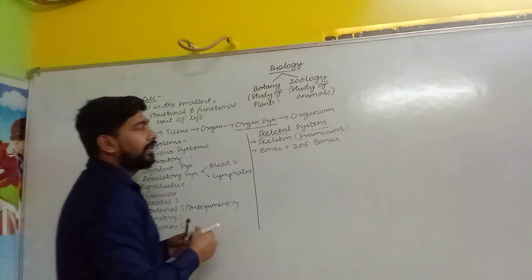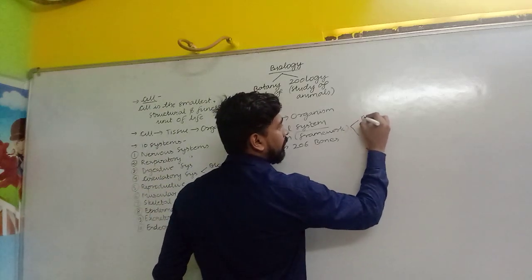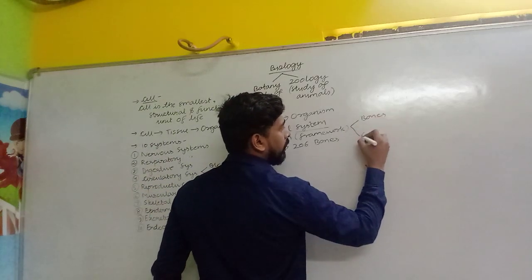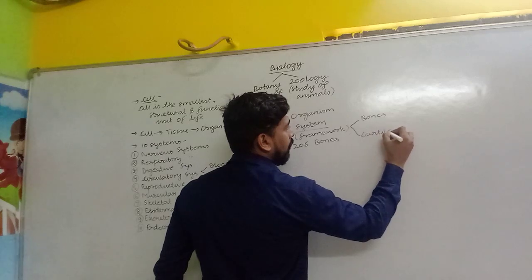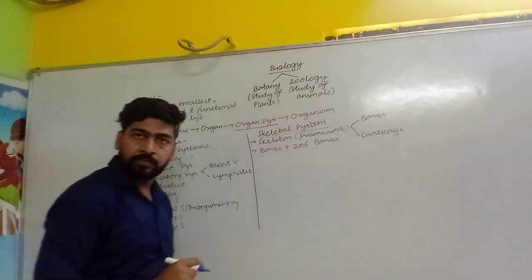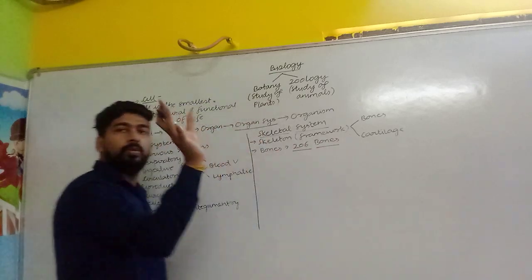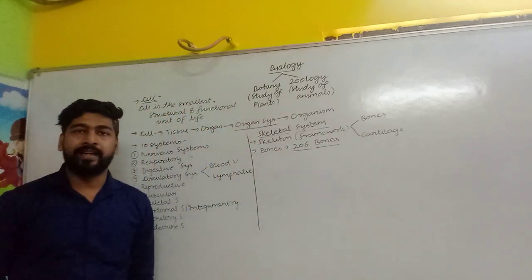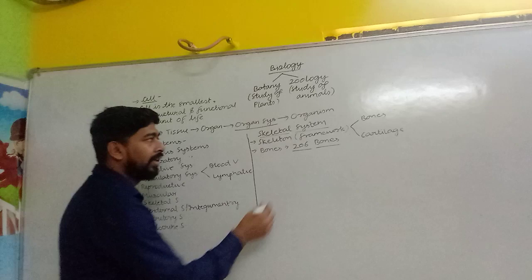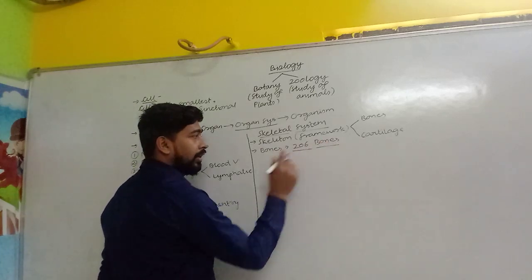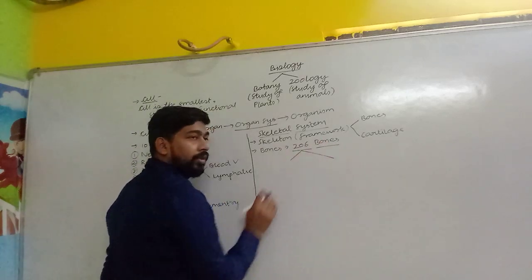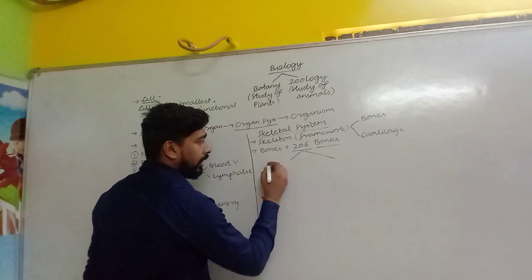Okay, and the skeletal system is made up of two things. One is called bones, another is called cartilage. If anyone asks whether you are able to count your 206 bones, then yes, you can say that these 206 bones are divided into only two kinds of skeleton.